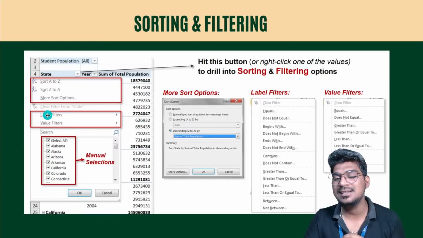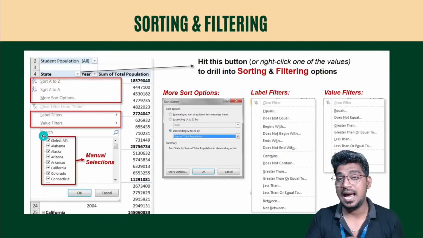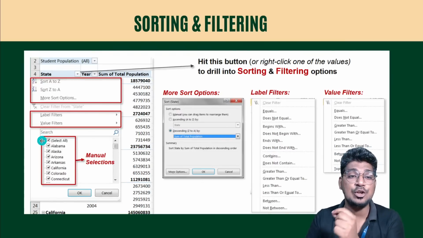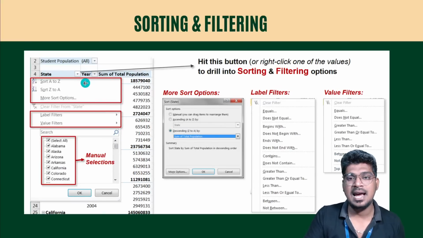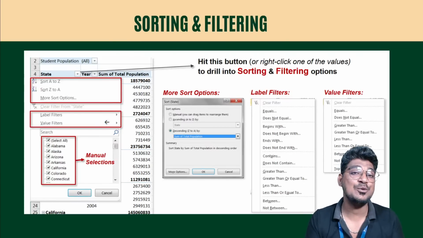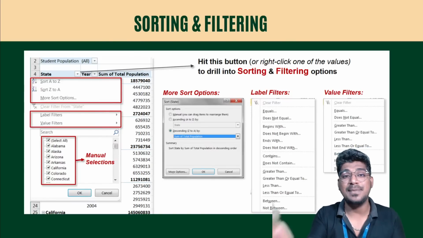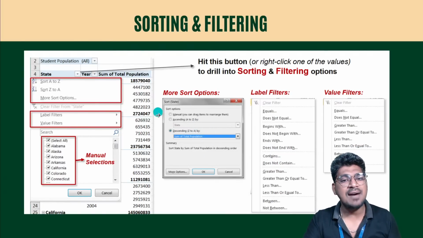Label means filtering based on the text, and value means filtering based on numerical values. So for these things, I'm going to hit this one. Hit the button or right-click on one of the values, and you can see this page. It is very easy to make ascending order and also descending order. That is called sorting. Okay, right. So we have more options.